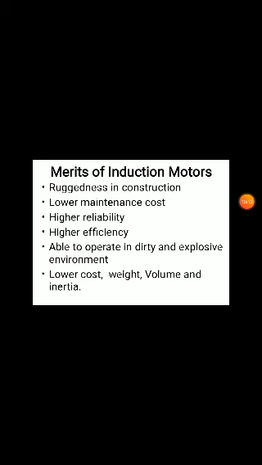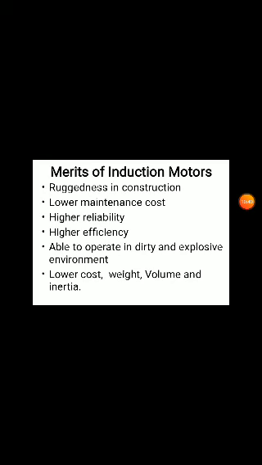That's why we can use it, with higher reliable operation of this induction machine and higher efficiency. Why? Because we are operating at the rated speed only. Even when the load changes, only small changes occur which are not considerable, so it operates at constant speed. The output is the same, so automatically the efficiency will be higher.